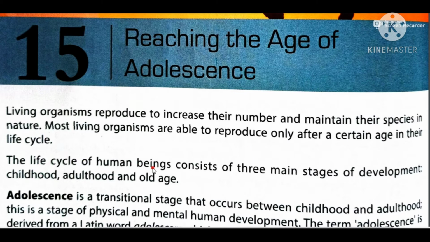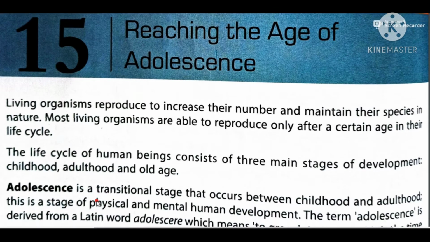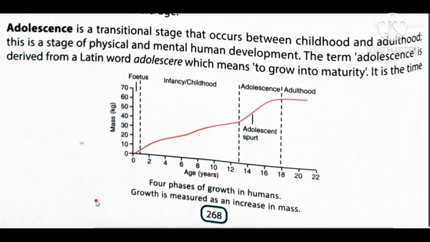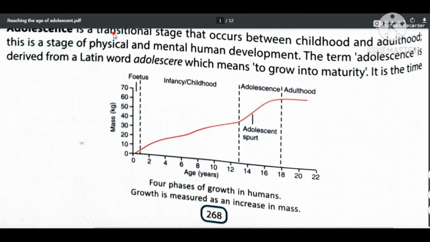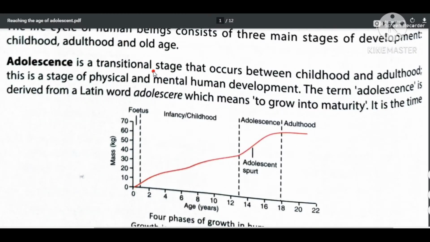The life cycle of human beings consists of three main stages of development. First is childhood, then adulthood, and then old age. These are the three main stages of development in the life cycle of a human being. What is adolescence? Adolescence is a transitional stage that occurs between childhood and adulthood.